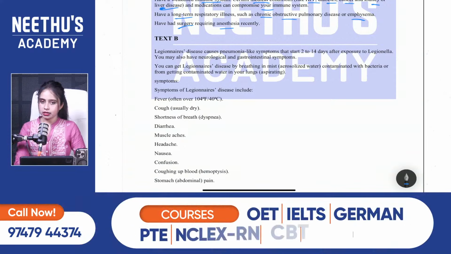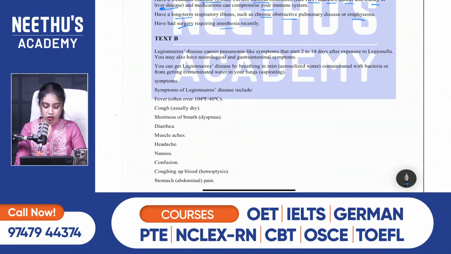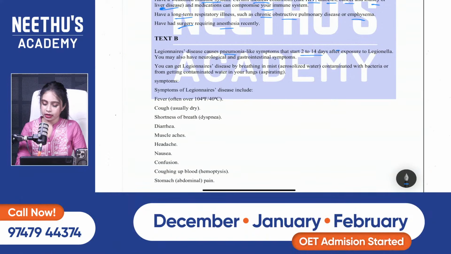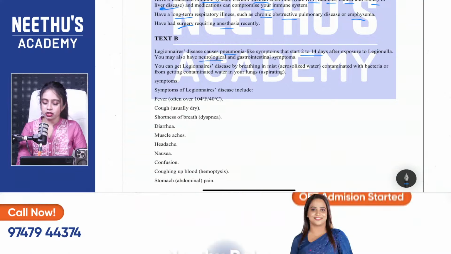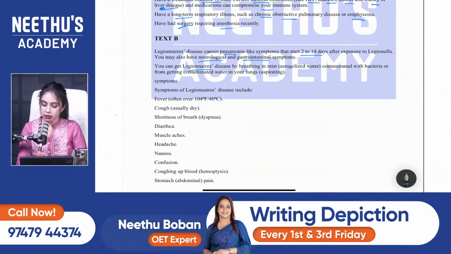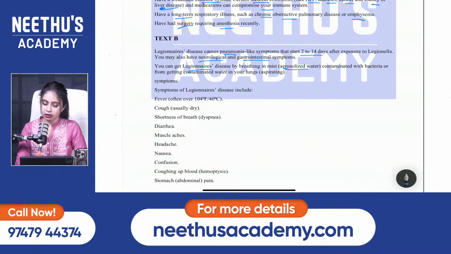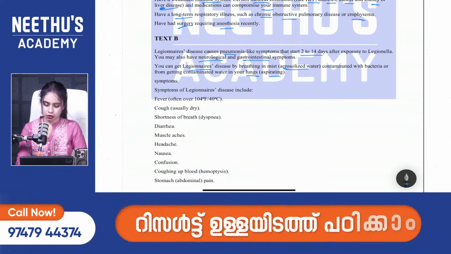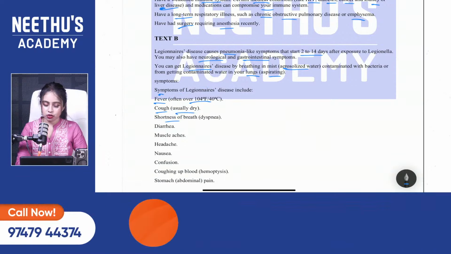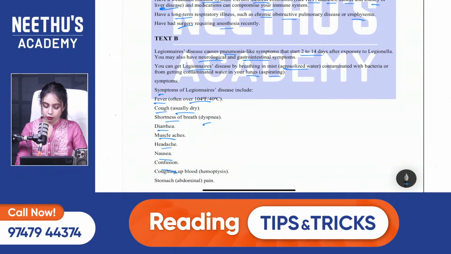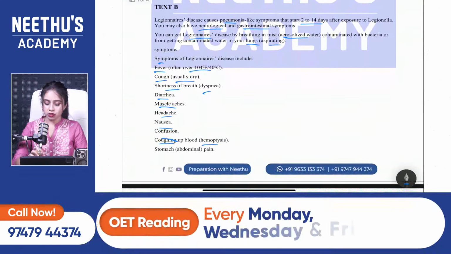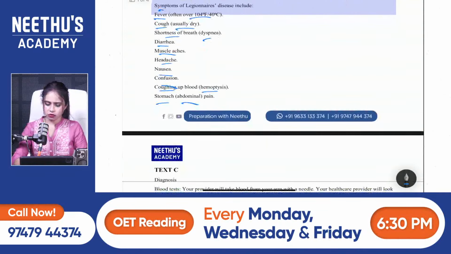Okay, then text B. Legionnaires disease causes pneumonia-like symptoms that start 2 to 14 days after exposure to Legionella. You may also have neurological and gastrointestinal symptoms. You can get Legionnaires disease by breathing in mist, aerosolized water contaminated with bacteria, or from getting contaminated water in your lungs or respirating. Then symptoms of Legionnaires disease include fever, cough, and shortness of breath, then diarrhea, muscle aches, headache, nausea, confusion, coughing up blood, that is hemoptysis, and stomach abdominal pain. So these are the symptoms which they include.